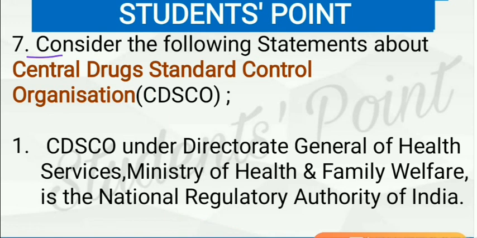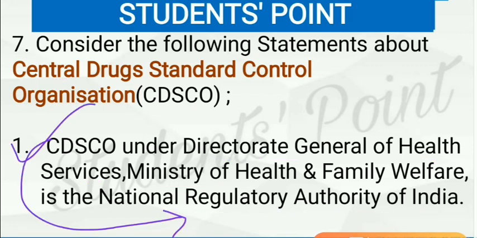Next question. Consider the following statements about the Central Drugs Standard Control Organisation. In short, it is called CDSCO. CDSCO comes under the Directorate General of Health Services, which is under the Ministry of Health and Family Welfare, and is the National Regulatory Authority of India. This is correct.